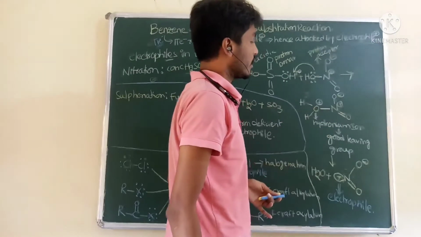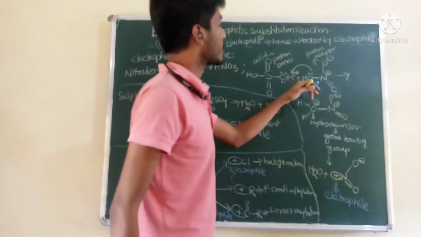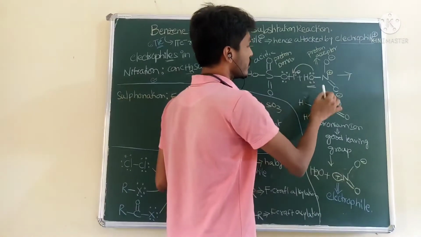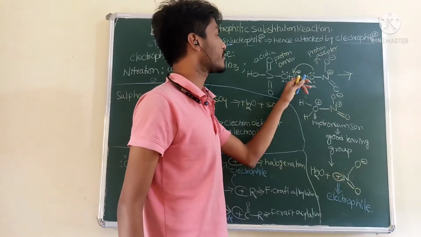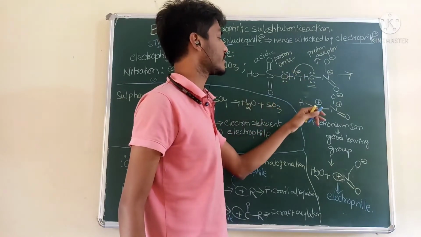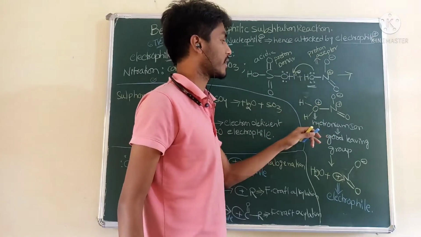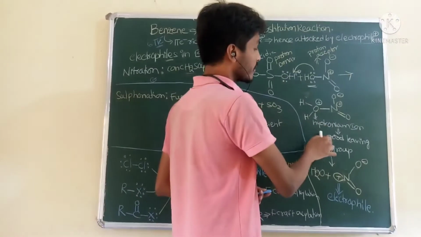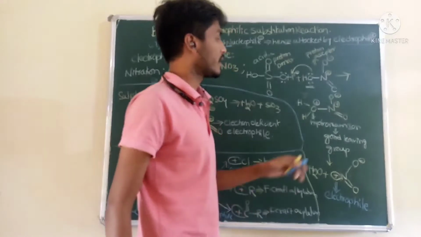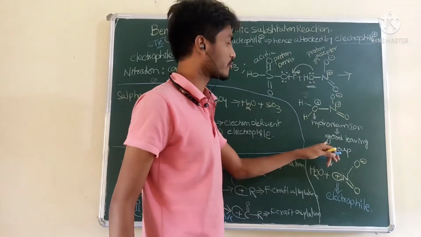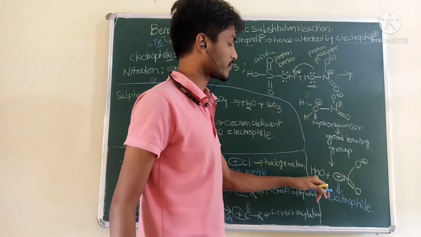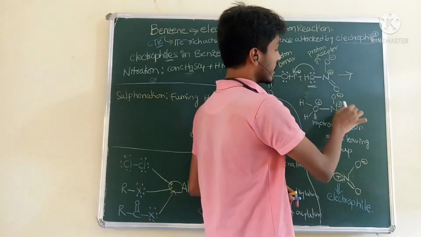Now OH is not a good leaving group. Hence, how can we remove OH? Just by supplying the proton from sulfuric acid, it is converted into hydronium ion. When it is converted into hydronium ion, then it is a good leaving group. It is removed as water, leading to the formation of water, and NO2 plus is formed.